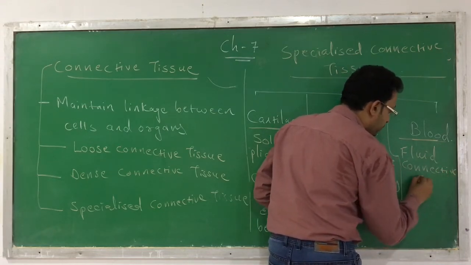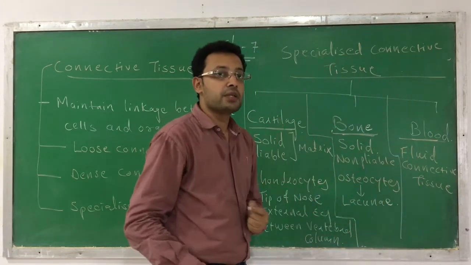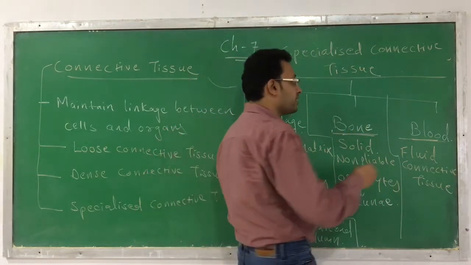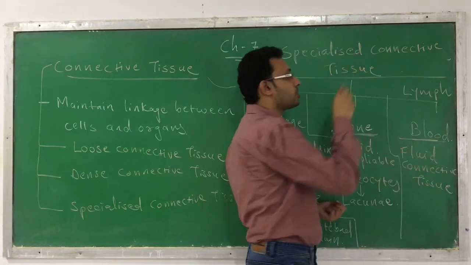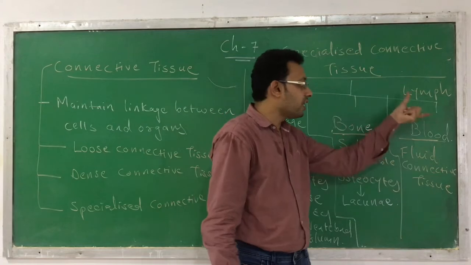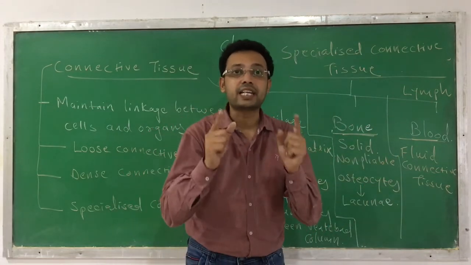There are only two fluid connective tissues: one is blood and the second one is lymph. As per the syllabus, you just have to remember blood. Lymph is not given in the book, but it is also a fluid connective tissue.